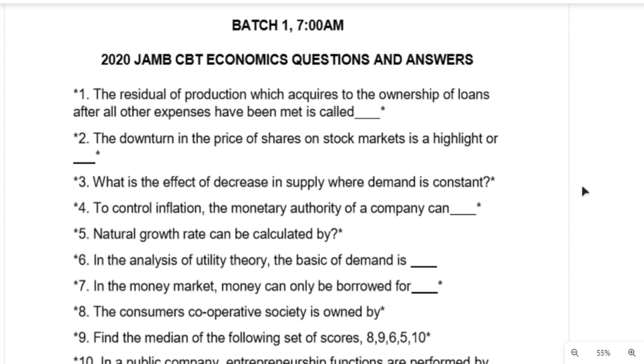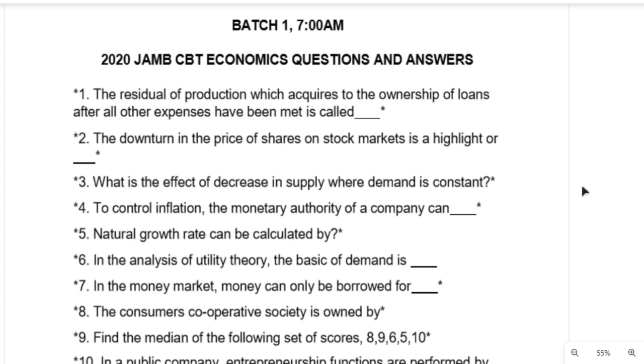Now, I want you to pay attention to each of these questions because this is typical of what your computer-based test is going to be like. But in that one, you'll be given options. So if you do this without options and you're able to reason out the answers, you should be able to reason out the answers easily and faster when you are given options.